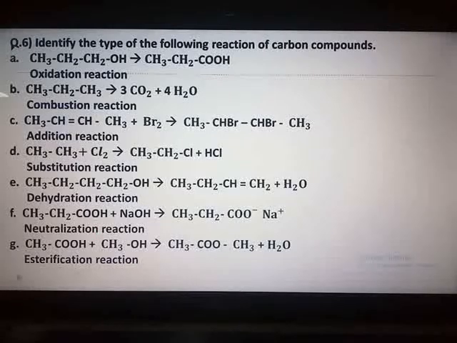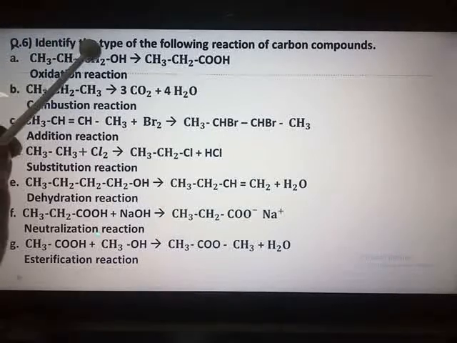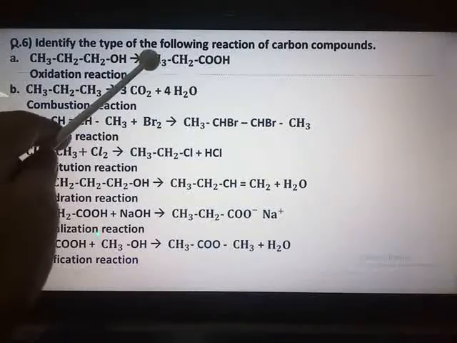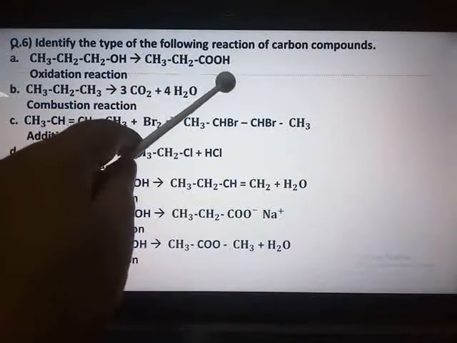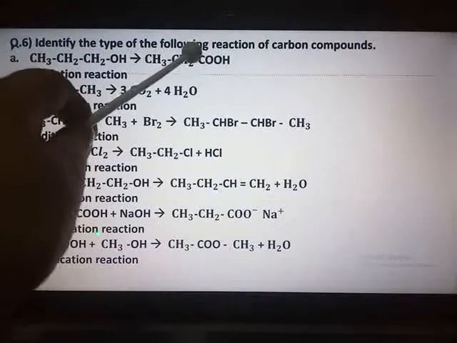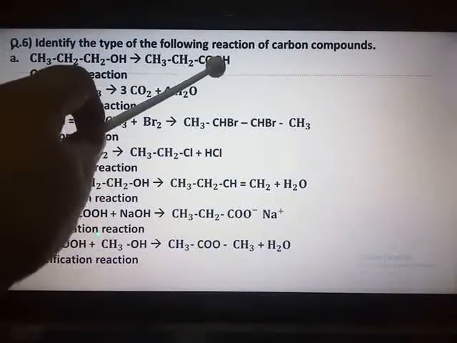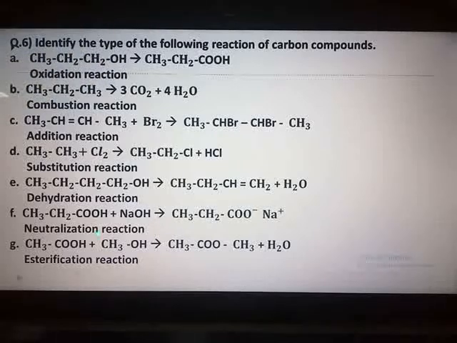First reaction, you only have to identify the reaction. The entire reaction they will type and give to you. CH3CH2CH2OH forming CH3CH2COOH. Here you can see COOH means one oxygen is increasing. So it is an example of oxidation reaction. So immediately you will write oxidation reaction. No need of any type of explanation over here because they have not mentioned it in the question. Identify the type of following reaction and explain. Okay, so here you only have to identify.